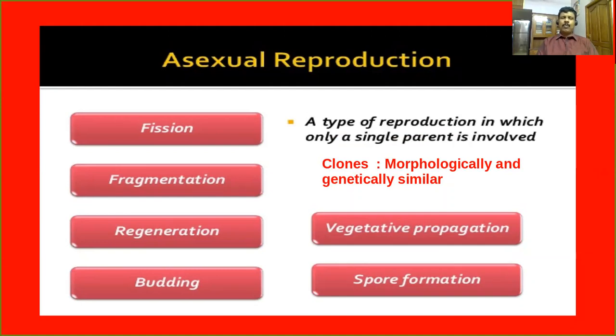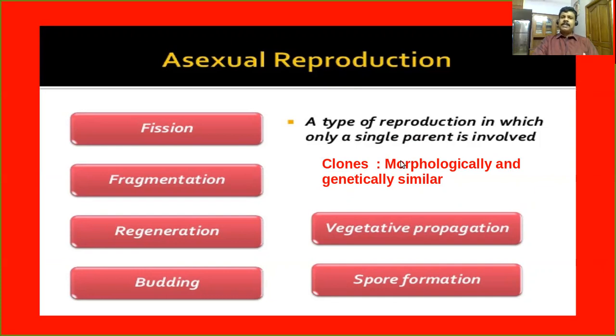Do you know what is called asexual reproduction? Yes, you are very familiar. It is the production of new individuals from a single parent without the fusion of gametes. That means without fertilization. Such type of reproduction we can collectively call asexual reproduction. Is it clear? It's a type of reproduction in which only a single parent is involved.